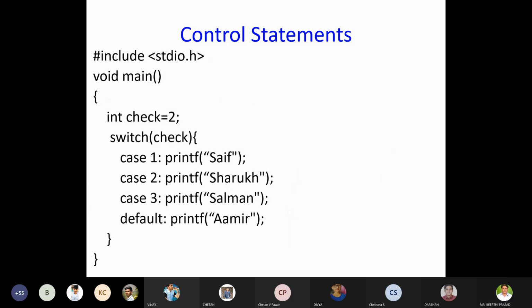Okay, now we'll try to understand how switch works. What is the output you are expecting from this code? Initial value of check is 2. So in check we have 2. Now tell me what result you are expecting.